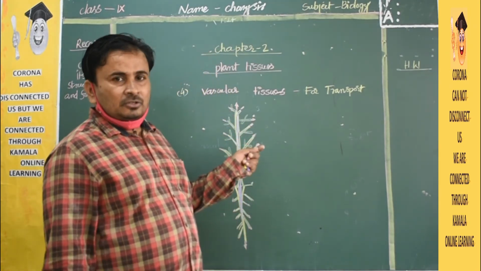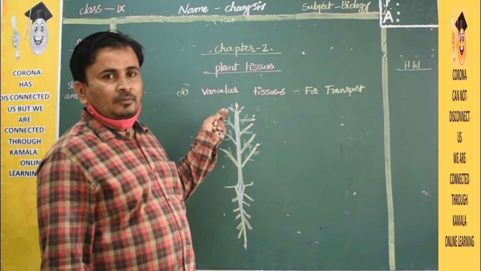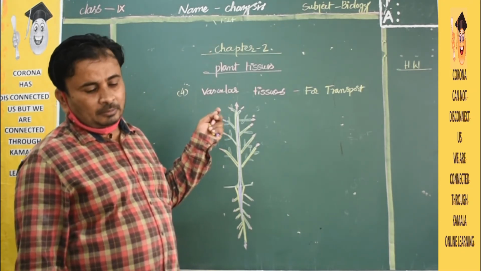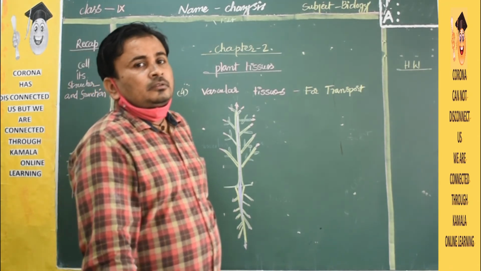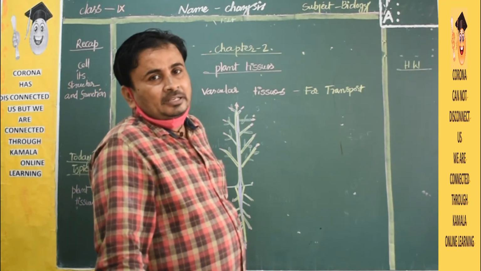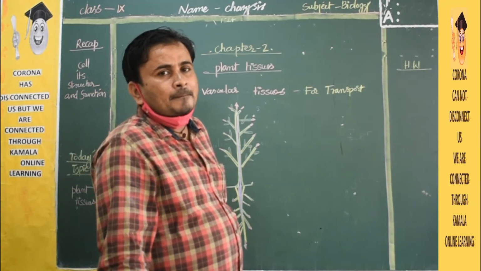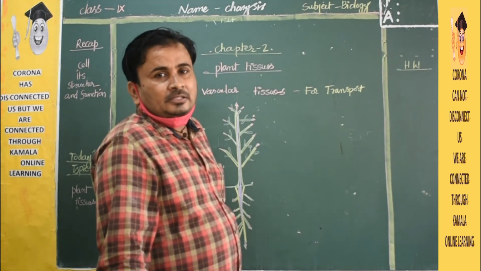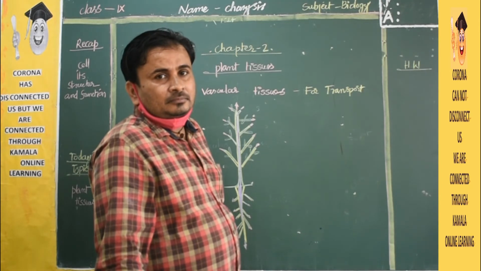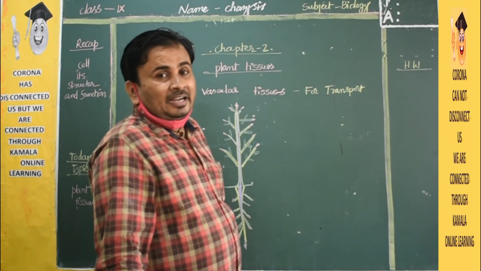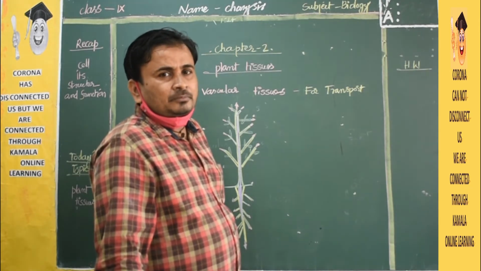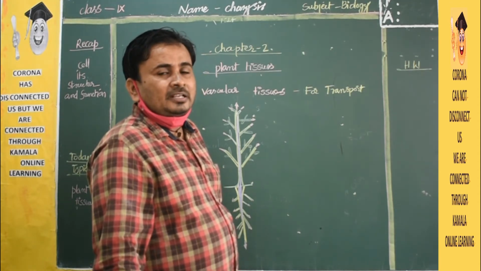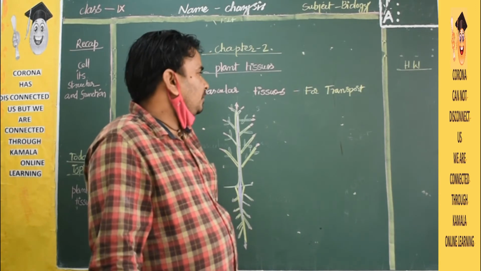It's clear, children? So these four types of tissues we'll discuss in this lesson. Tell me, what is the first one? First one is meristematic tissues. Where will it be there? End of the branches, end of the stem, apical portion, and end of the roots, the starting point. Okay, there it will be, meristematic tissues. And the second one is dermal tissue. Dermal tissue, where will it be there?